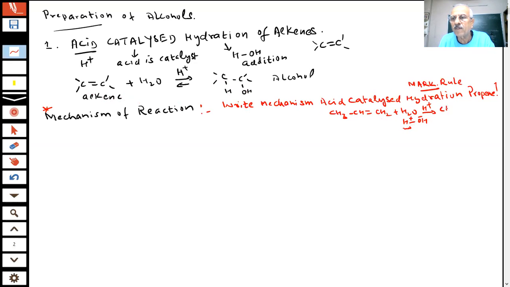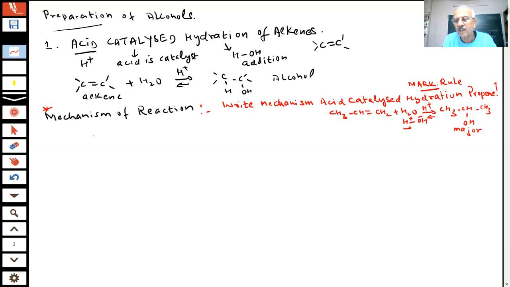If I say there will be two products, but the major product is this one, I'm writing it for you now. This is our major product, student. Why? This is based on Markovnikov addition. This is a rule which we call Markovnikov's rule. I know the product now, but I have to explain it. I have to give the mechanism of this.